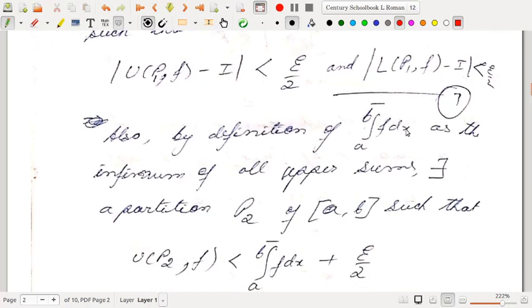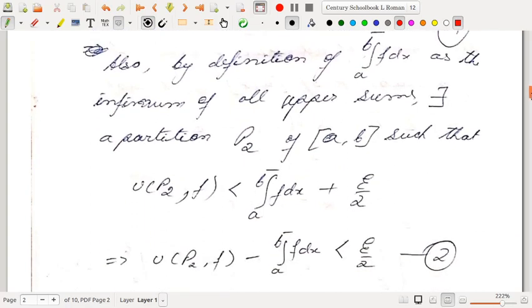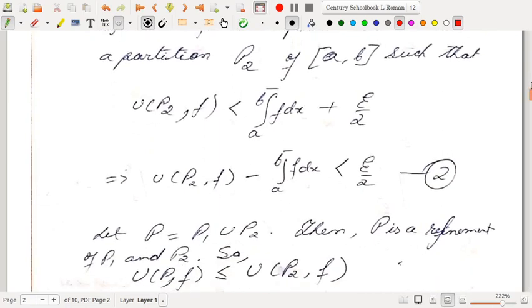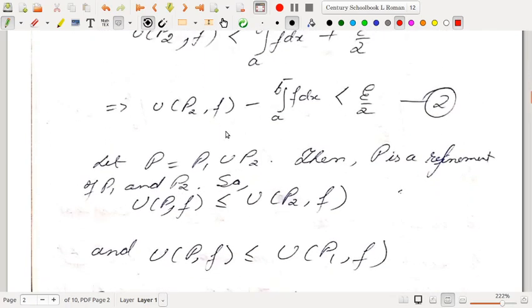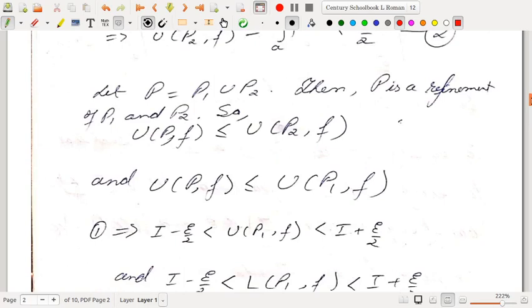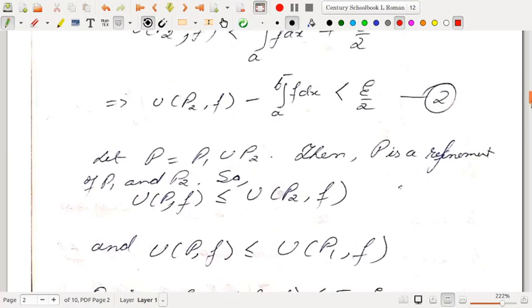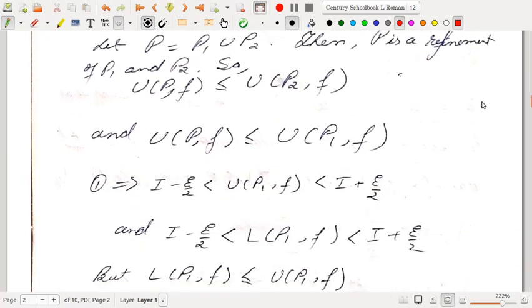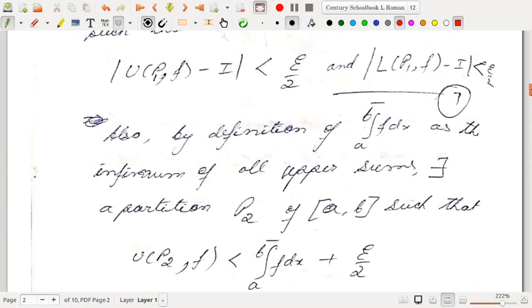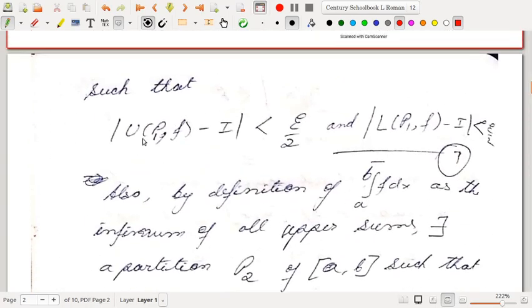Also by the definition of the upper integral as the infimum of all upper sums, there exists a partition P2 which satisfies this quantity. We take P as P1 union P2. Then P is a refinement of P1 and P2. So U(P,f) is less than or equal to U(P2,f), as we have just done, and U(P,f) is also less than or equal to U(P1,f). So what was 1? 1 was this condition.